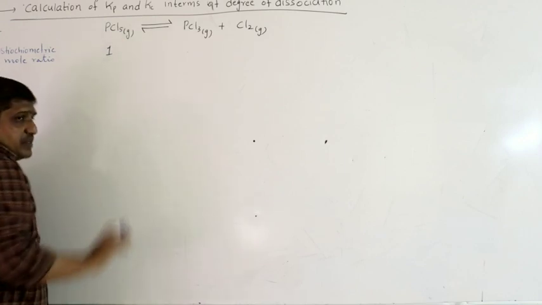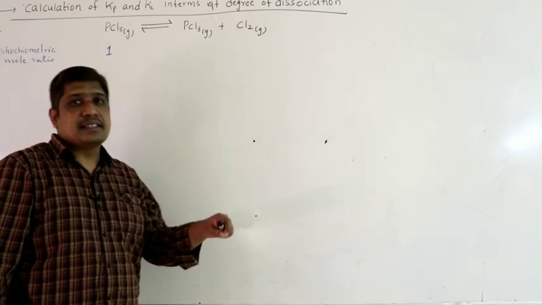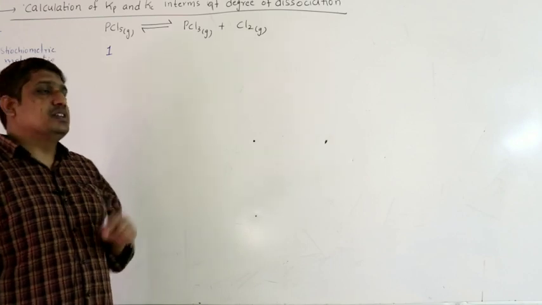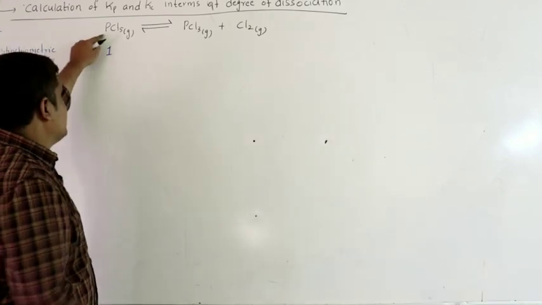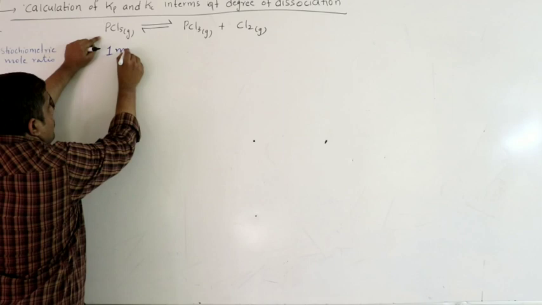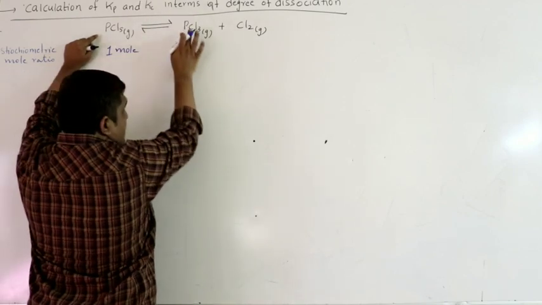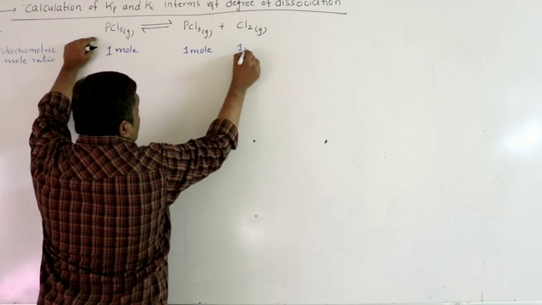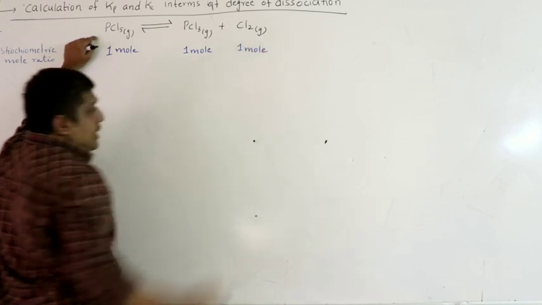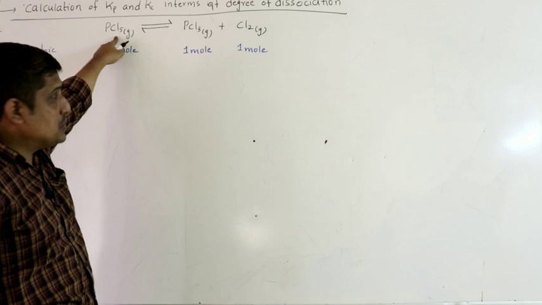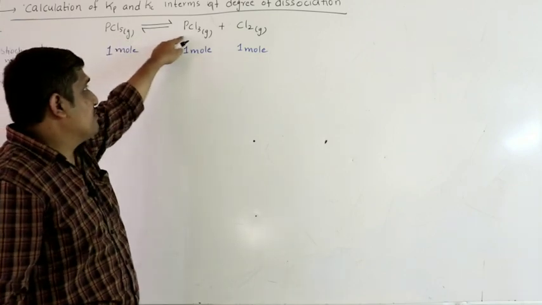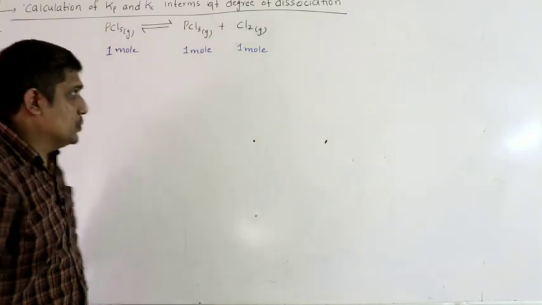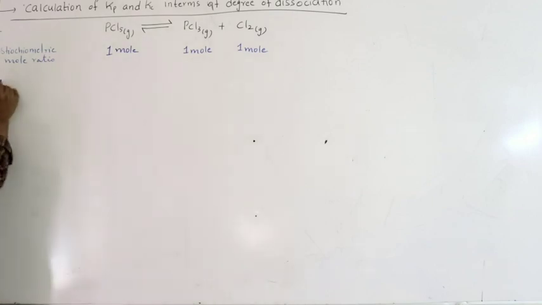When I take 1 mole of PCl5, if it undergoes complete dissociation, you will get 1 mole of PCl3 and 1 mole of Cl2. I repeat, when 1 mole of PCl5 dissociates completely, you will get 1 mole of PCl3 and 1 mole of Cl2. Next you have to write initial moles.